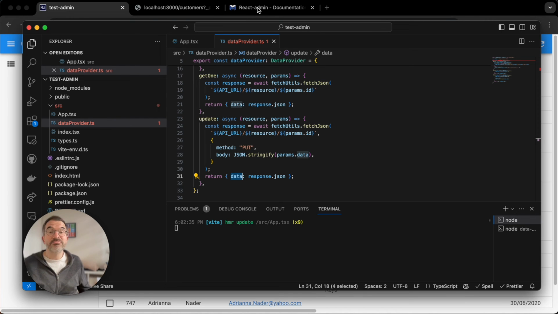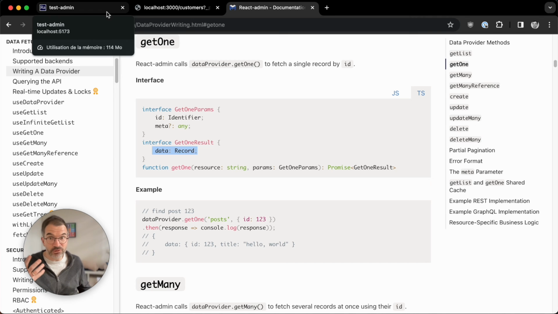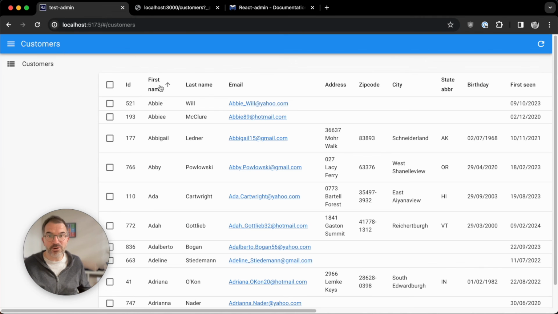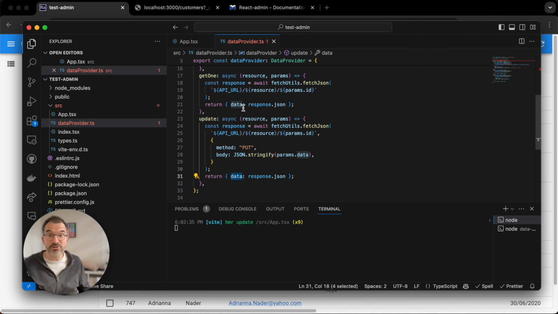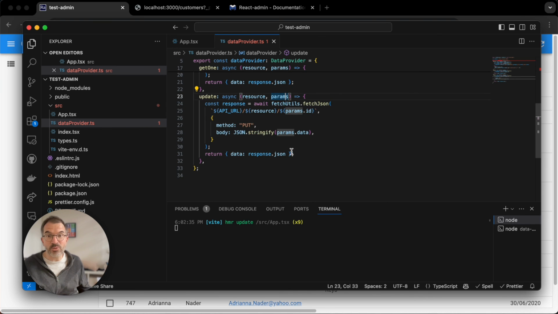And I won't go over all the rest of the methods. There are 9 methods that you have to implement on a data provider, but it's the same process. I advise you to use a guesser to be able to test live your changes and the features when you implement them. I advise you to use the help of TypeScript to give you a hint over which params you will receive and what you should return.